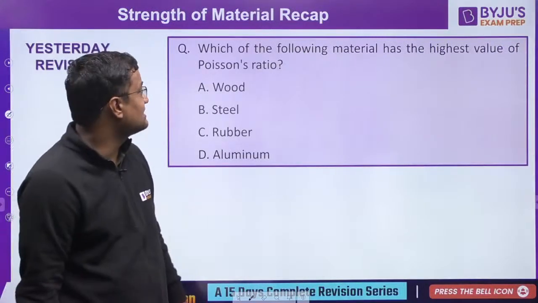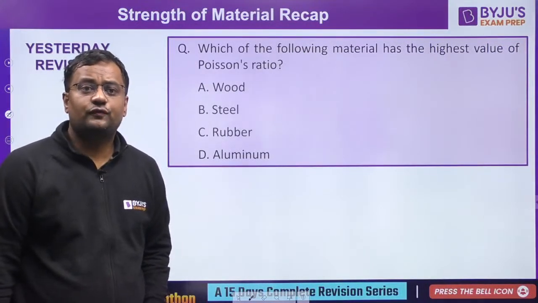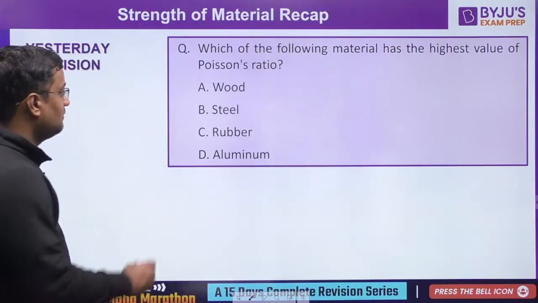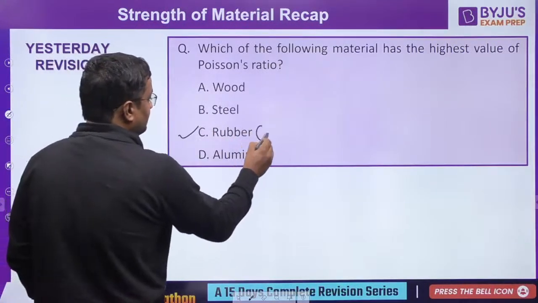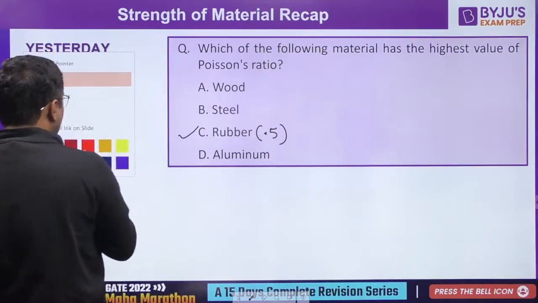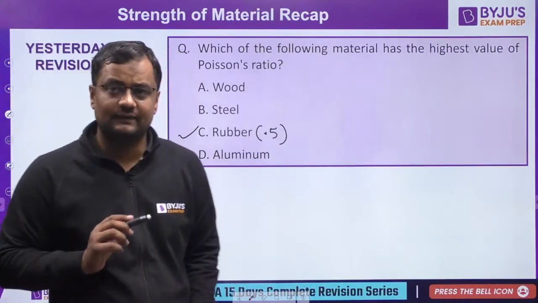Which of the following materials has the highest Poisson ratio? The answer will be rubber. That is 0.5. Guys, let me tell you all the questions that can be asked from Poisson ratio. Let me write everything here.